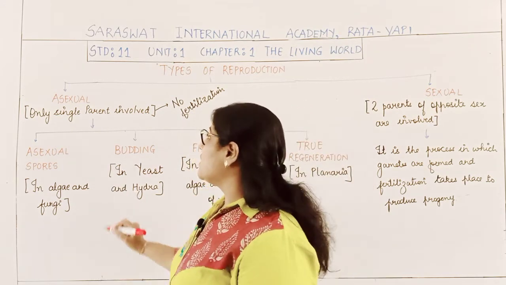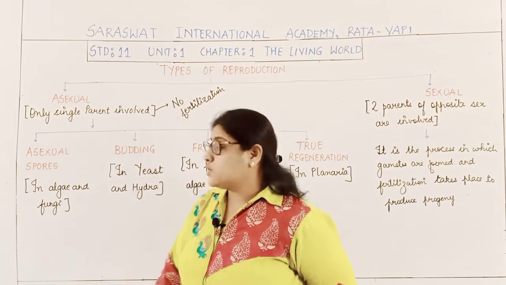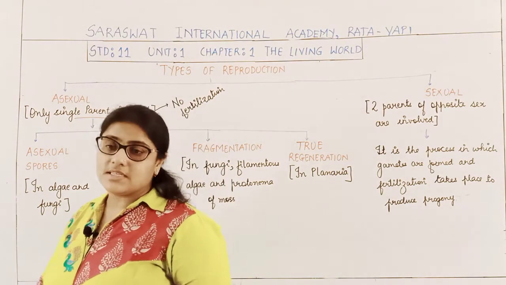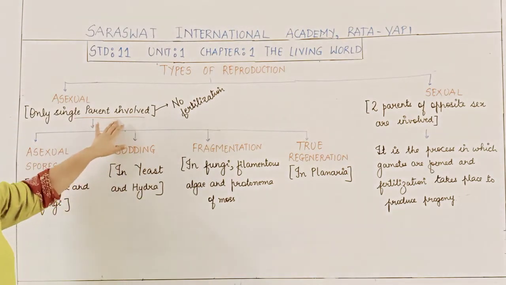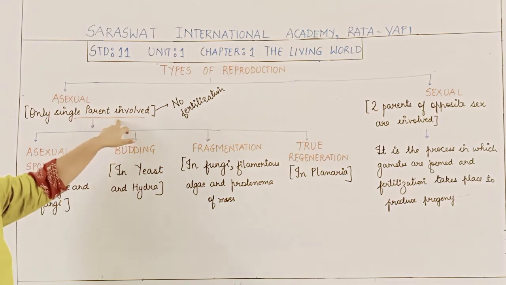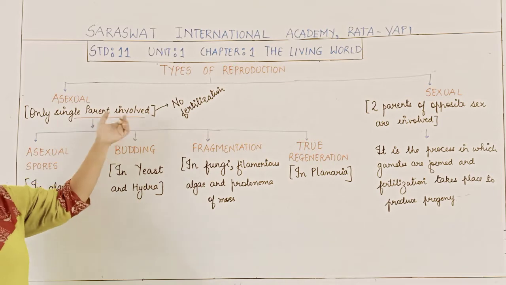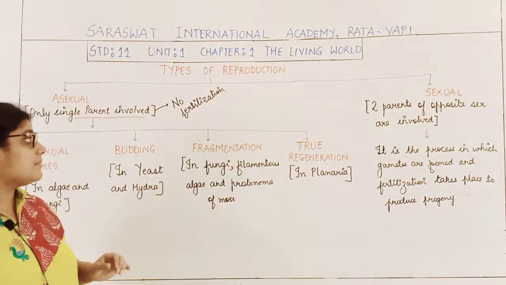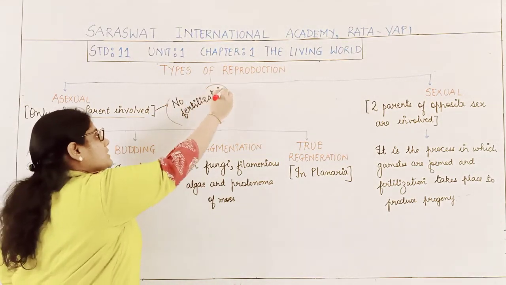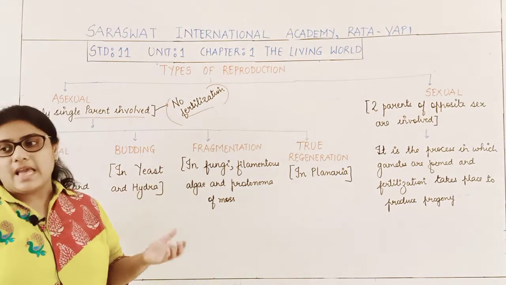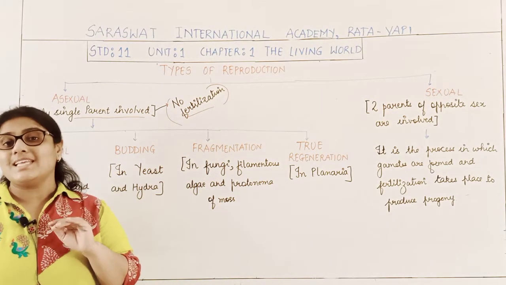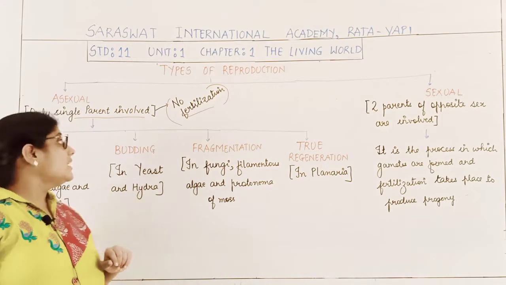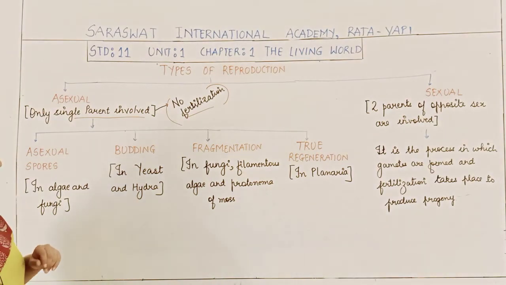So first of all, what is asexual reproduction? The process of reproduction where only a single parent is involved is called asexual reproduction. During asexual reproduction there is no process of fertilization, as only a single parent is involved.